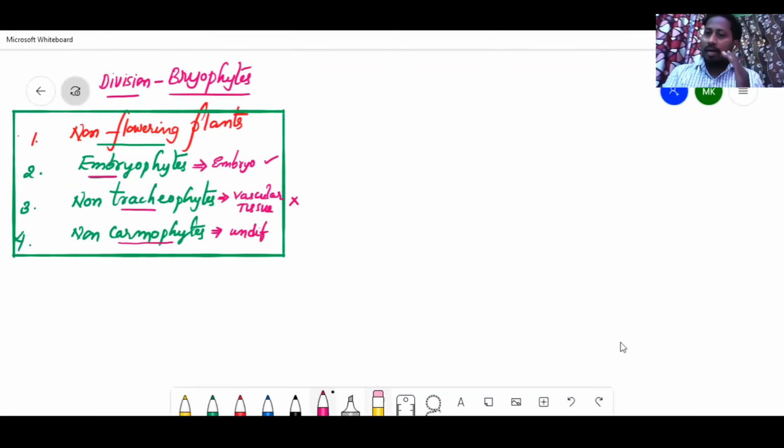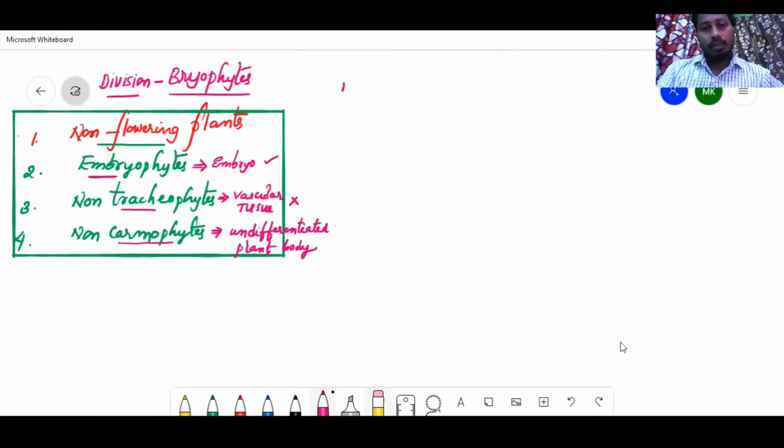Differentiation of plant body begins in pteridophytes onwards. Carmophytes means plants which have root, stem, and leaf differentiation. These are non-carmophytes because their body is not differentiated into true stem and leaf. So these are the terms belonging to bryophytes.